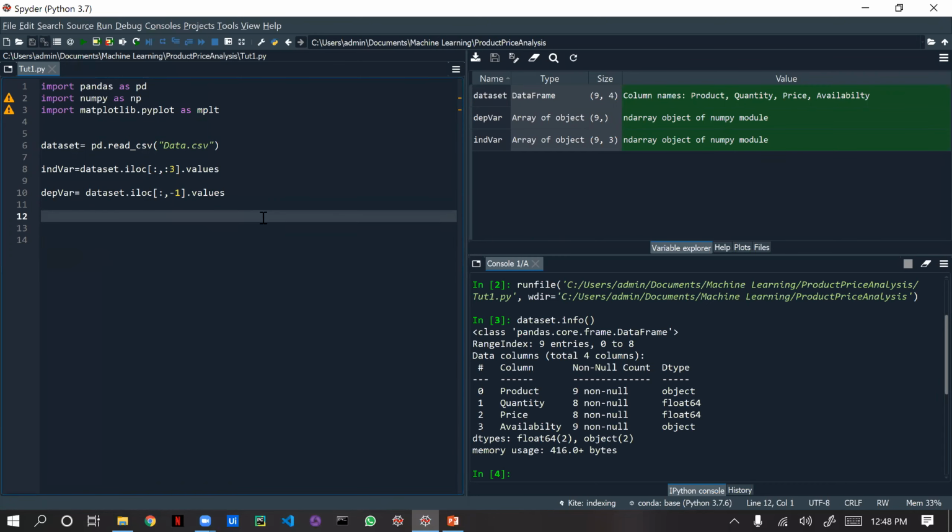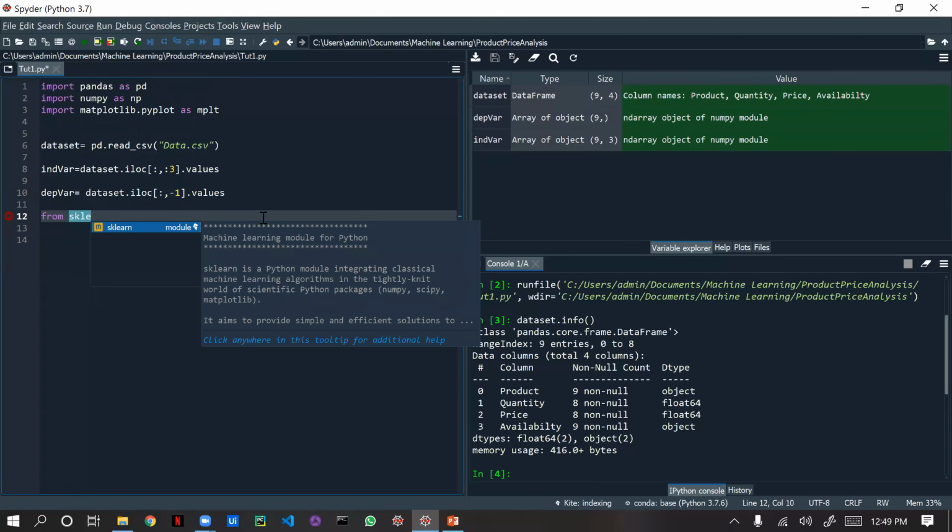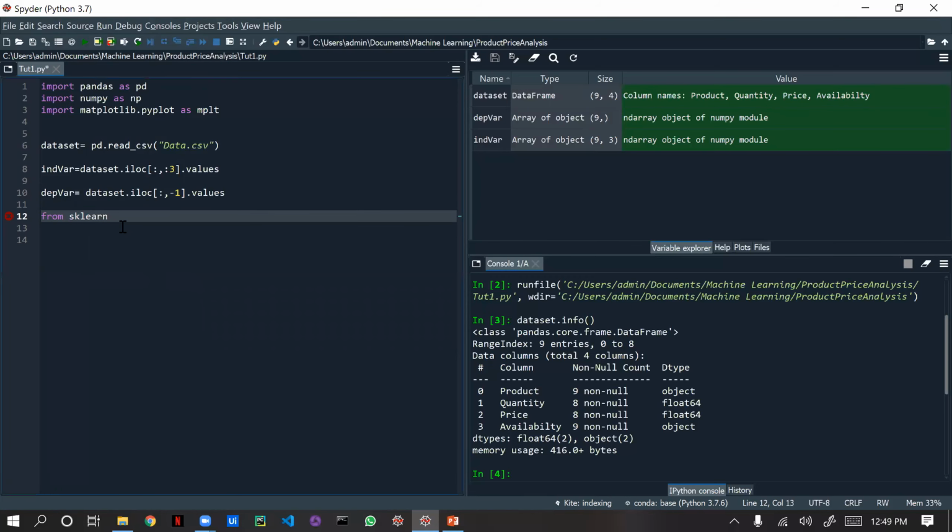The scikit library is installed by default in Spyder. So as of now, I'm going to import one package. For the scikit library, how we can import is from sklearn. sklearn is the scikit module. You can see here, sklearn is a Python module integrating classical machine learning algorithms. sklearn.impute is a module in that. Then import SimpleImputer. Okay, so now we have imported SimpleImputer.